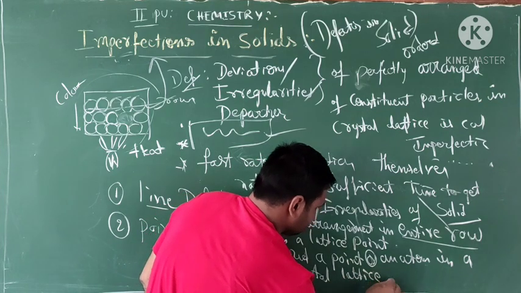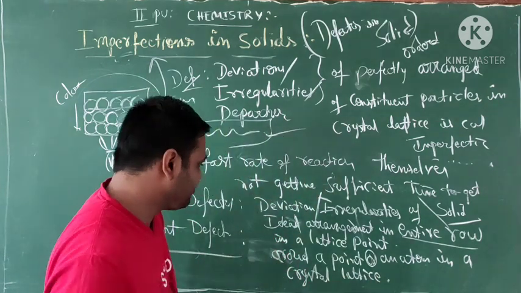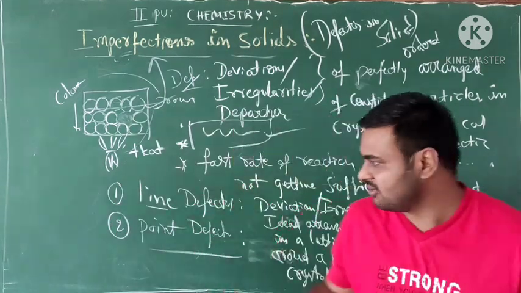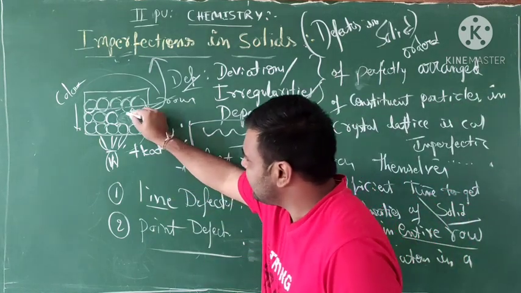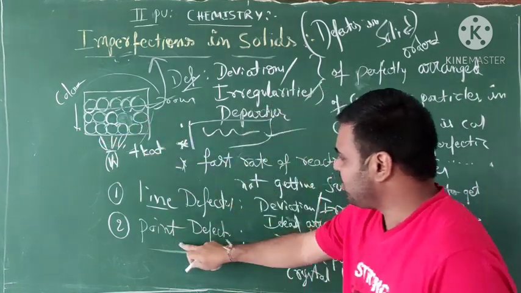Okay students, let's examine point defects. This is one of the point defects.